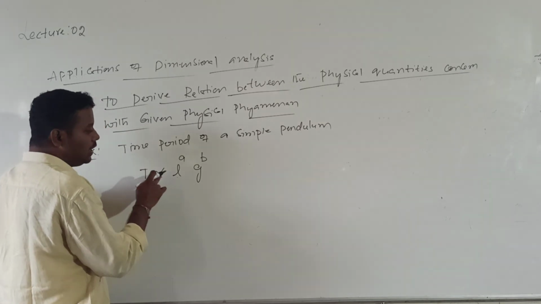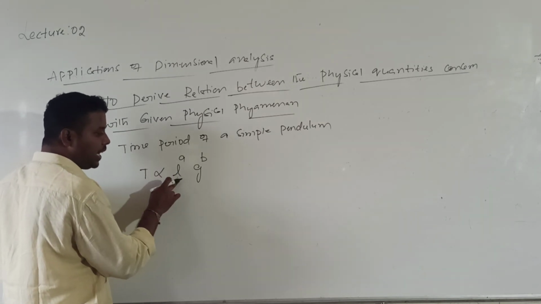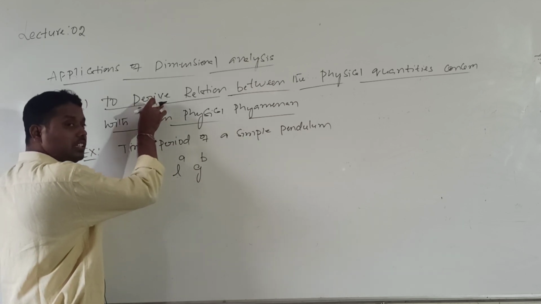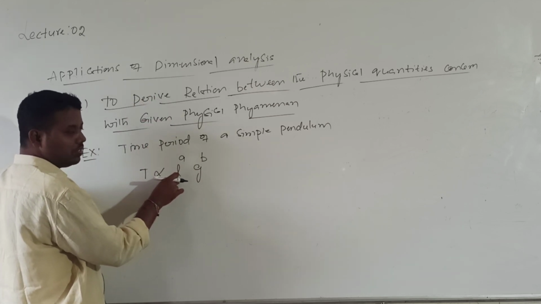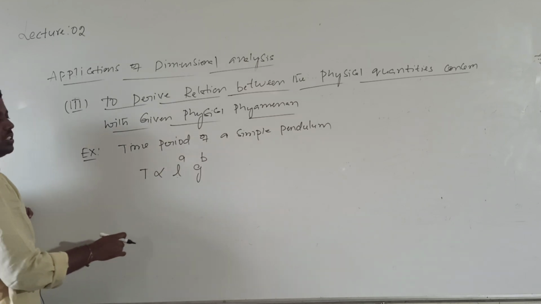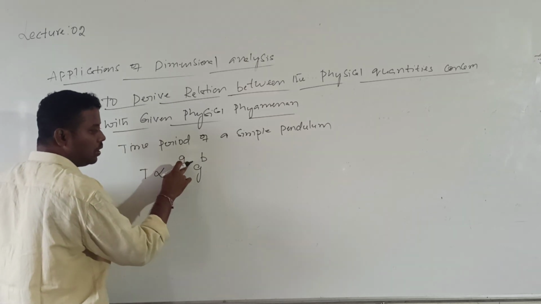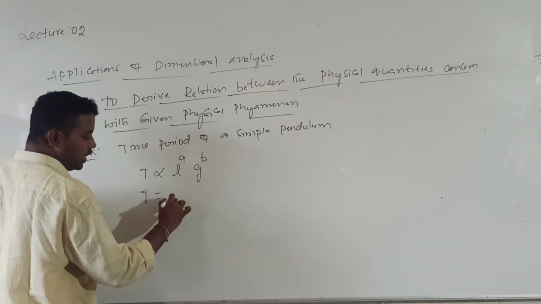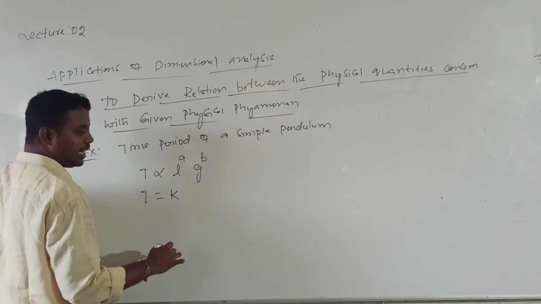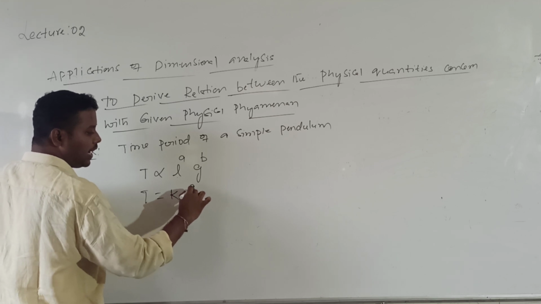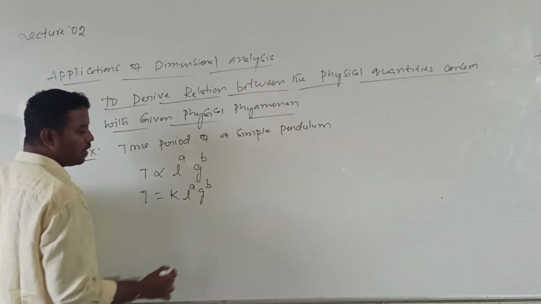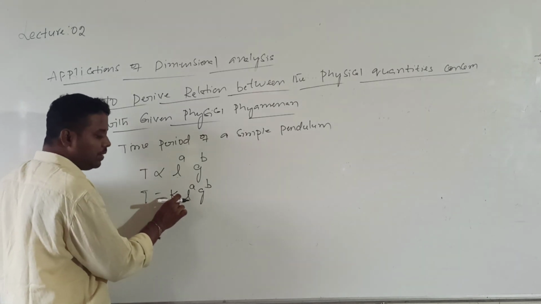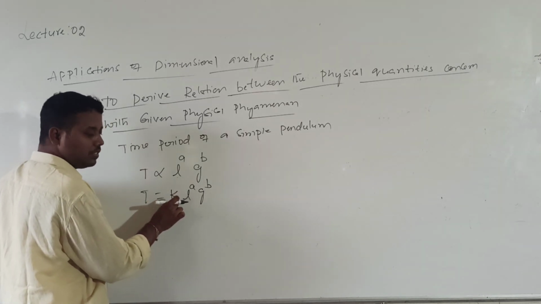We should know that T depends upon L and g. Then only we will use dimensional analysis to derive the relation. We should find what the value of A is and what the value of B is. To remove the proportionality, I introduce a constant K: T equals K into L power A into g power B, where K is a dimensionless constant.